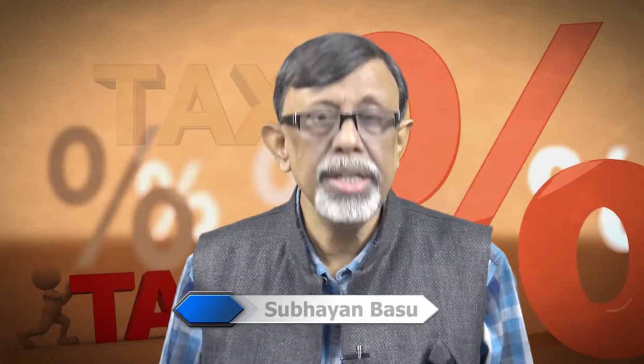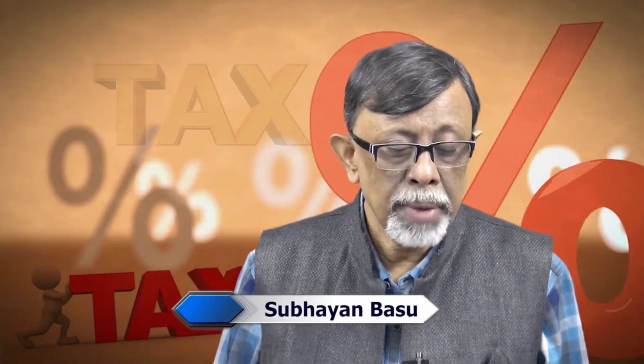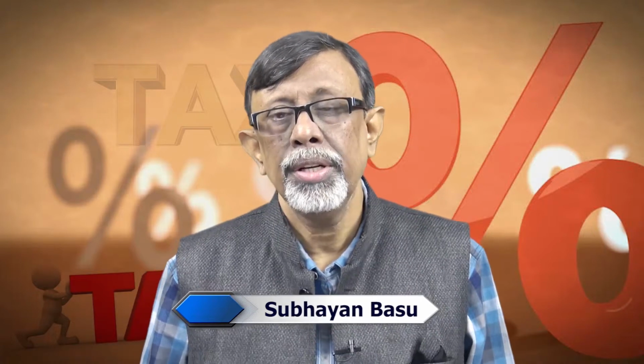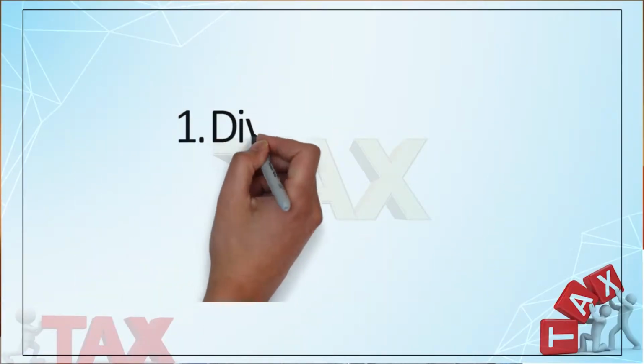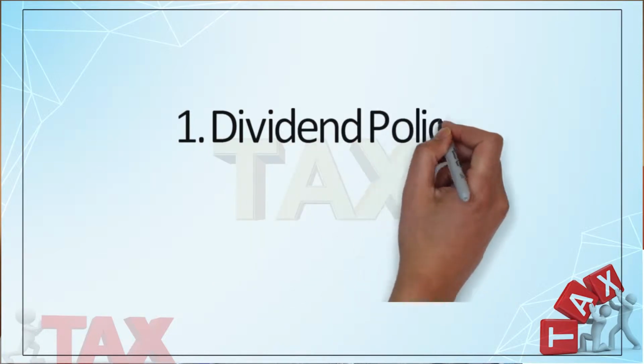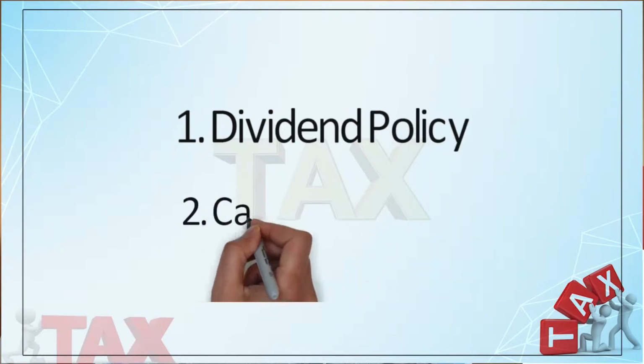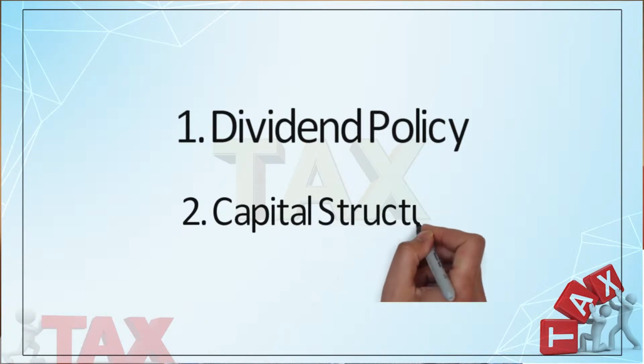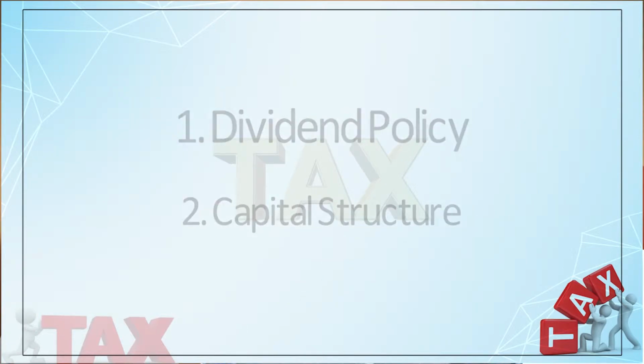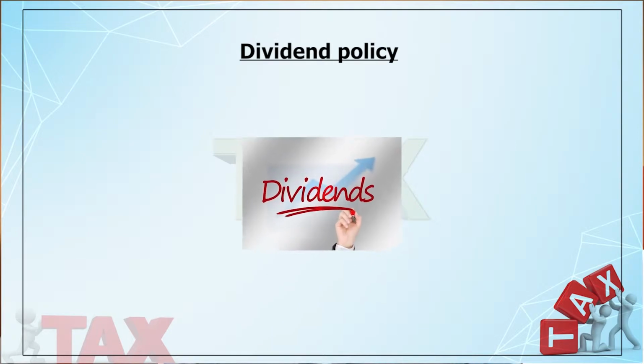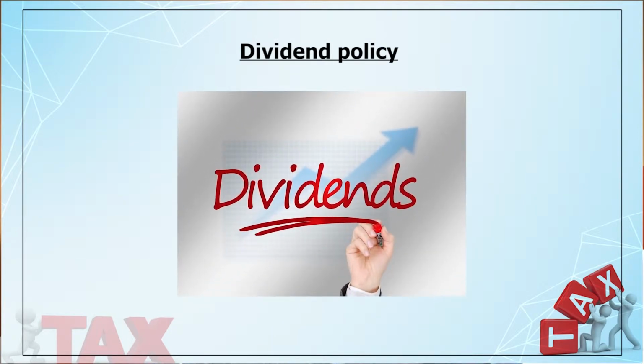My dear students, today we will discuss module 19, which is about management decisions. Basically, here we will consider two items: one is the dividend policy and one is the capital structure. In your module it was written as capital structure and dividend policy, but in this discussion I start with the dividend policy first, because I believe that has some implication on the capital structure.